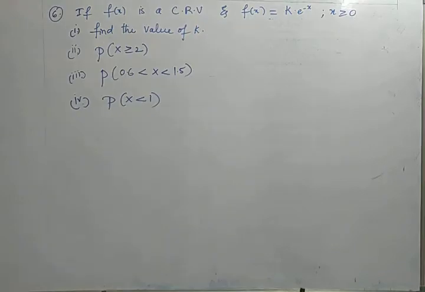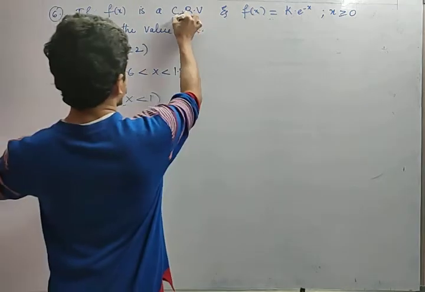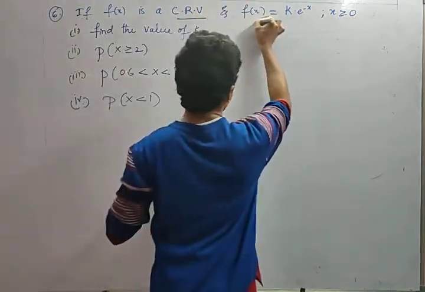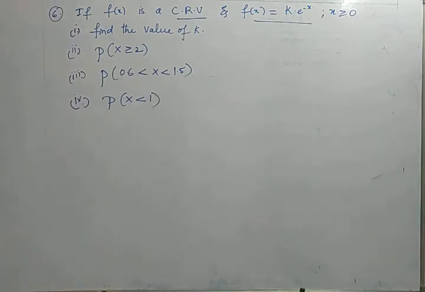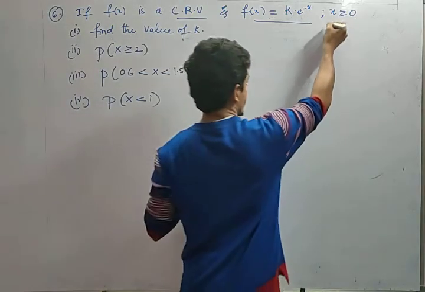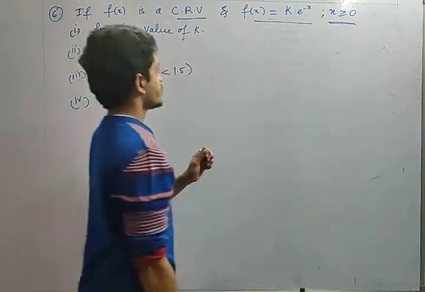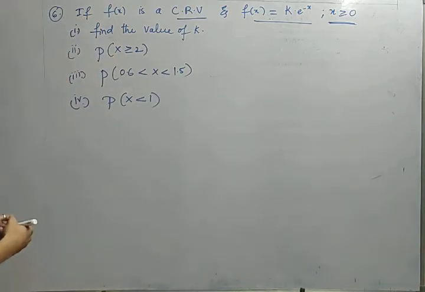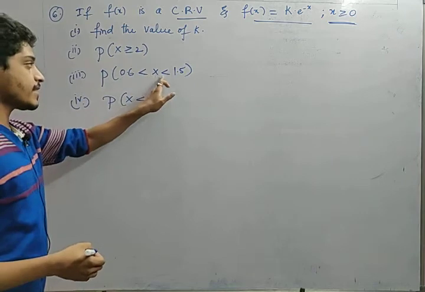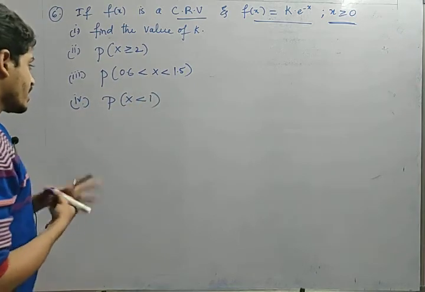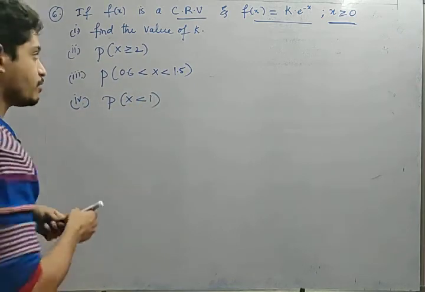So next question, friends. What he is asking, f of x is a continuous random variable and he has also given us f of x equal to k into e power minus x. He has given exponential function which is decaying, that's why there is minus symbol there. And he has also mentioned that x is greater than or equal to 0. X is always positive. Okay, fine. Find the value of k, find P of x greater than or equal to 2, P of 0.6 less than x less than 1.4, and P of x less than 1. This is another important model, friends.